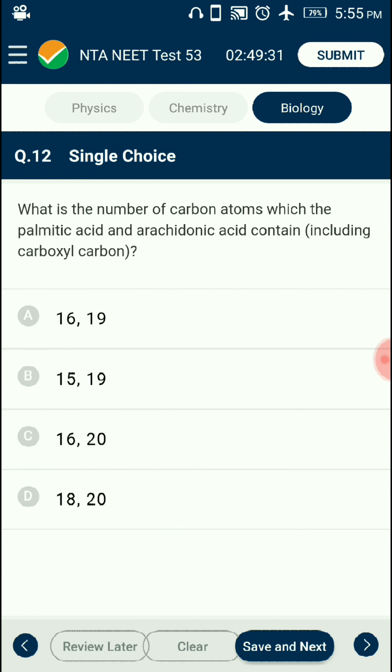Question number 12. What is the number of carbon atoms which palmitic acid and arachidonic acid contain, including carbonyl carbon? Palmitic acid and arachidonic acid are fatty acids. Fatty acids are compounds which consist of a carboxylic acid group and an R group in which the number of carbon atoms varies from 1 to 19. Palmitic acid consists of 16 carbons and arachidonic acid consists of 20 carbons, including carboxylic carbon. So the answer is option C, 16 and 20.